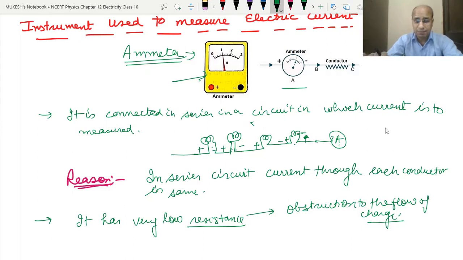It is just the same. Suppose your mother or father says to do something and you are not doing that, that means you are resisting. So resistance means not allowing that thing to happen. How much resistance should the ammeter have? Very low resistance. If your parents ask you to do something and you immediately do it without resistance or with very little resistance, that is very low resistance.